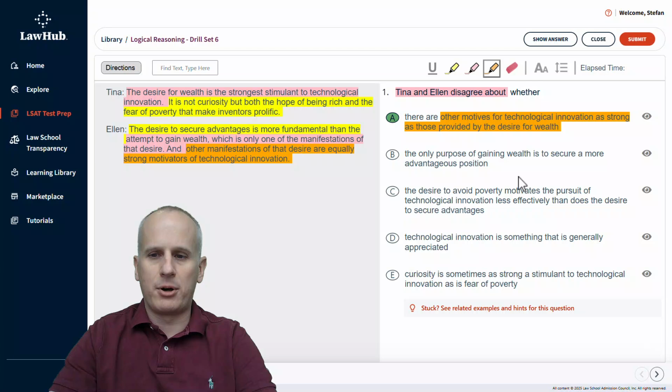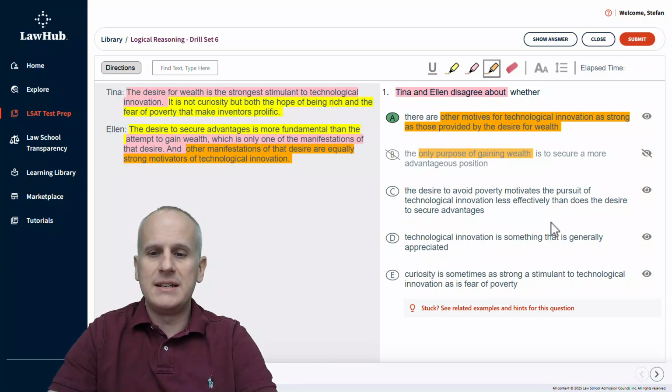So choice B, the only purpose of gaining wealth is to secure a more advantageous position. Well, the only purpose of gaining wealth. We're not talking actually about gaining wealth. It's the desire for wealth and an attempt to gain wealth. So, for that reason, we can eliminate choice B as not being something that is absolutely certain for either of the two speakers.